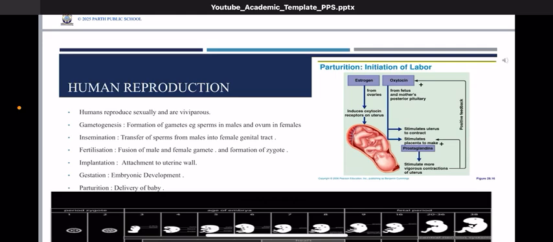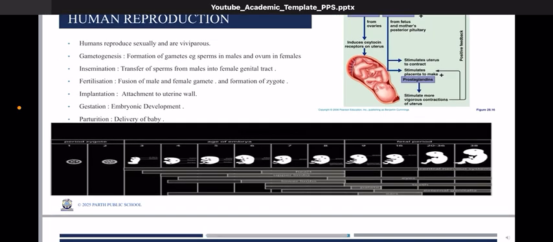The process of formation of gametes is called gametogenesis. Of course, there are other processes also that are included, such as insemination, fertilization, implantation, gestation, and finally parturition, that is the birth of the child, or in other words, the birth of the neonate.